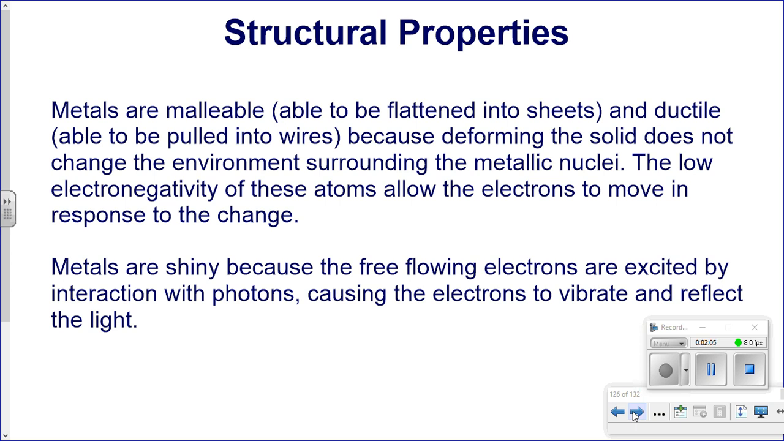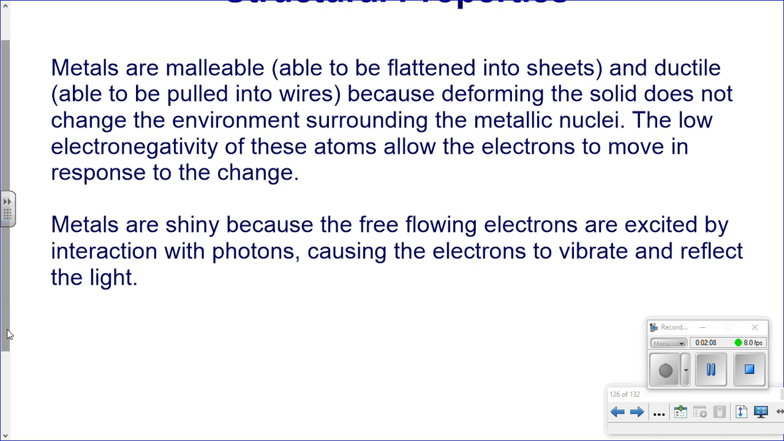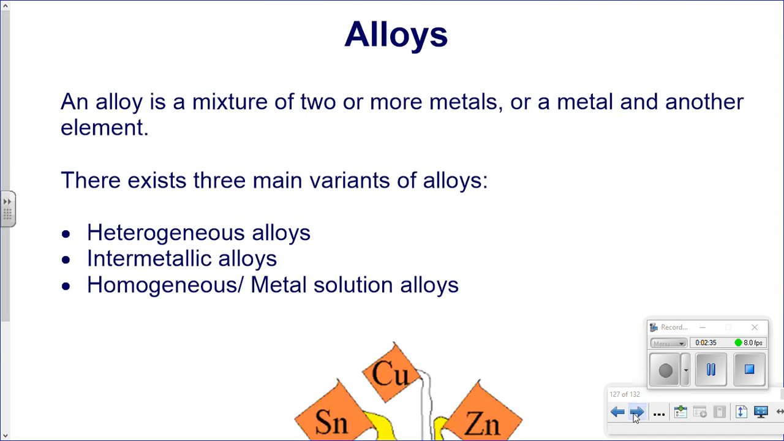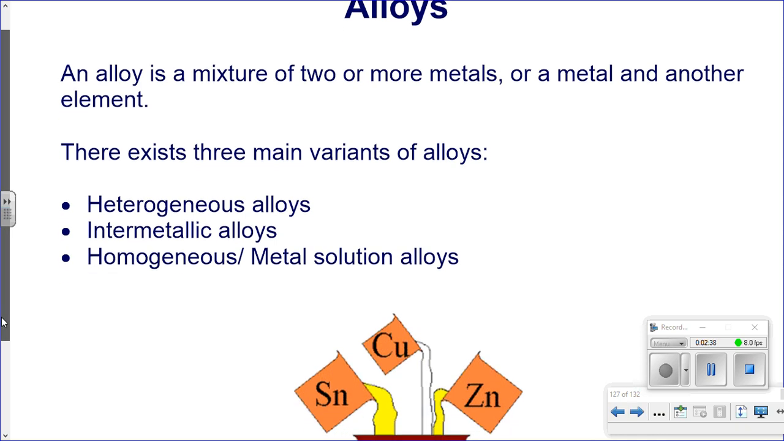Now, this is kind of a cool fact. Why are metals shiny? Because the free-flowing electrons are excited by the interaction with the photons, which is the light, causing those electrons to vibrate and reflect the light. If we look a bit further into a quantum theory of atoms, we see that if you shine a light on a piece of metal, those electrons are excited. They jump in and out, interacting with those photons.